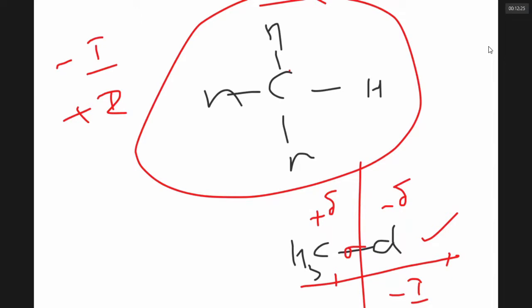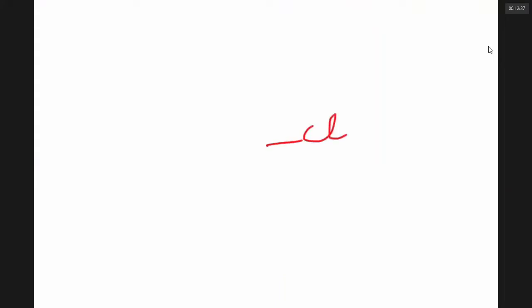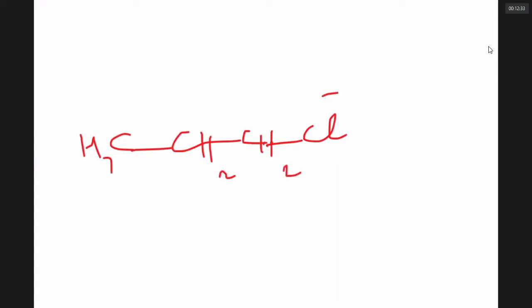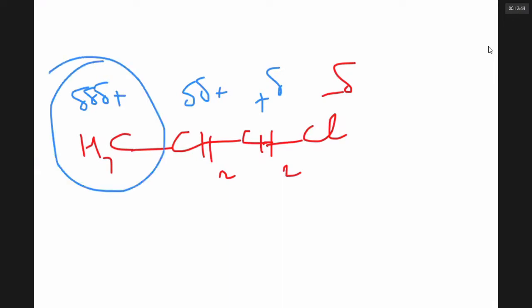You can see that, for example, if I have a Cl linked to a carbon chain like this, the Cl is getting delta minus, this carbon gets delta plus. This gets delta delta plus. It gets delta delta delta plus. It means the magnitude of positive charge across the carbon chain dies. It is there seriously on the first carbon, less on the second carbon, very, very less on the third carbon. It is negligible beyond the third carbon.